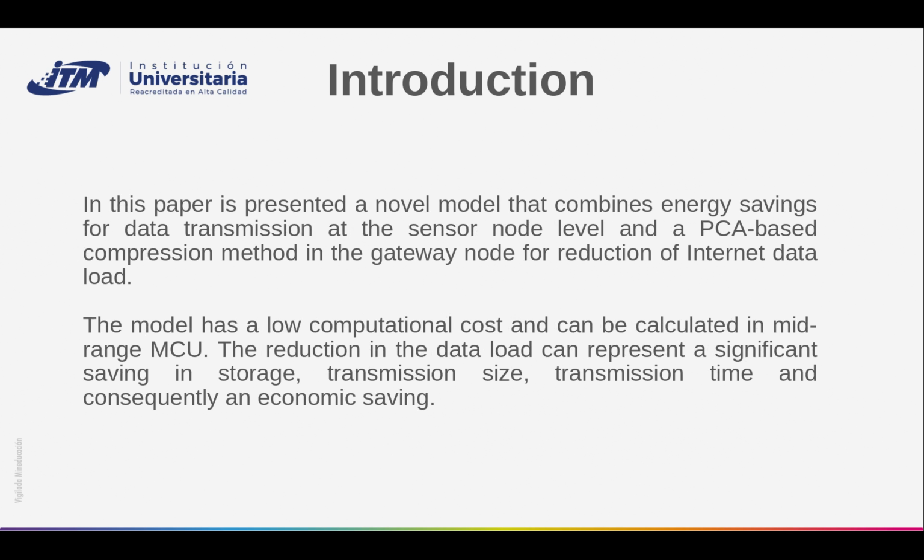In this paper, a novel model is presented that combines energy savings for data transmission at the sensor node level, and a PCA-based compression method in the gateway node for reduction of Internet data load. The model has a low computational cost and can be calculated in a mid-range MCU. The reduction in the data load can represent a significant saving in storage, transmission size, transmission time, and consequently an economic saving.